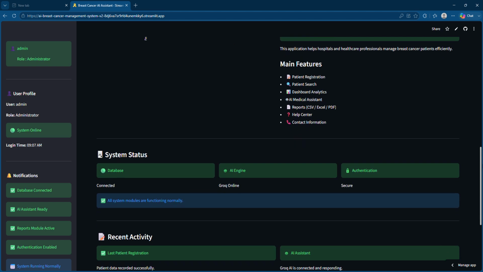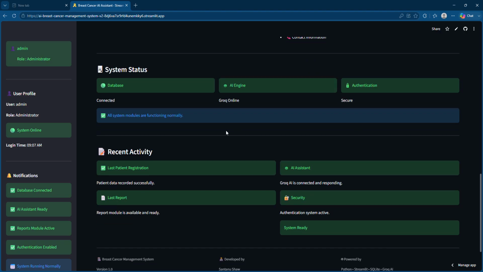You can see here, this is the system status. This means everything is working correctly. Authentication, as you already saw in the first step, is working correctly. Then the AI part will also come in, and after that the database part is also working correctly. You can see all system modules are functioning normally. That means whatever integrations or configurations I have made within this web application are all working efficiently and normally. There is no issue with that, right?